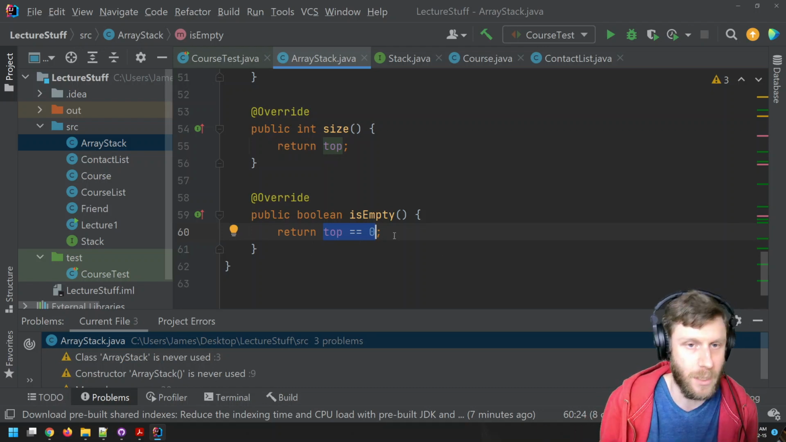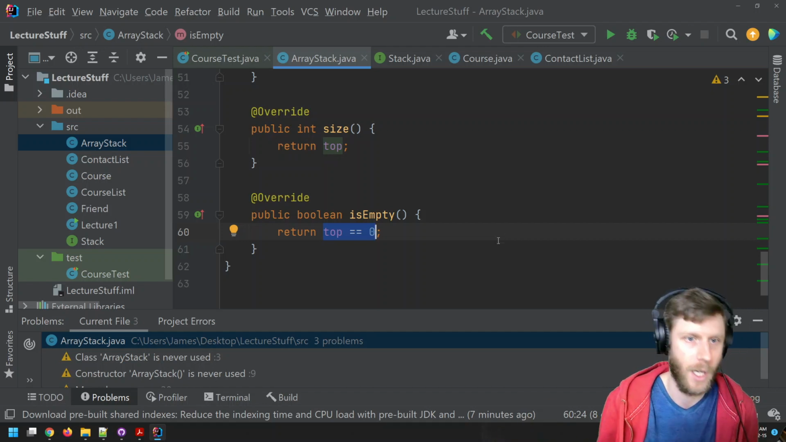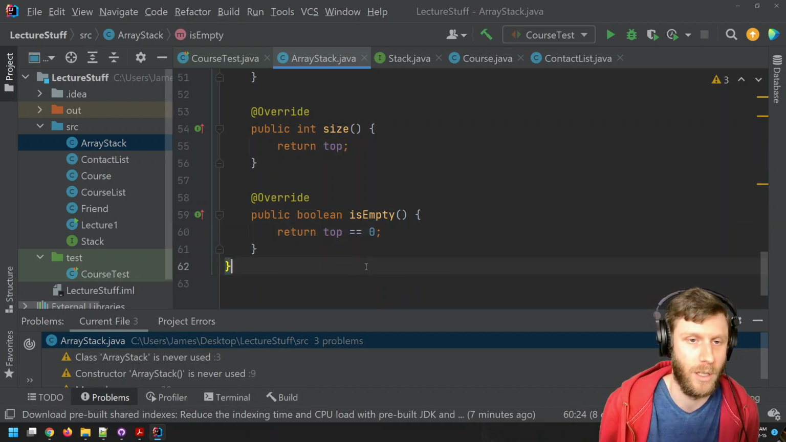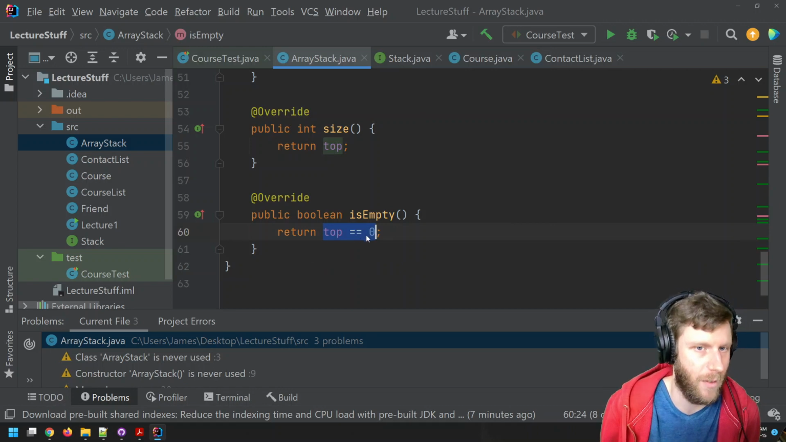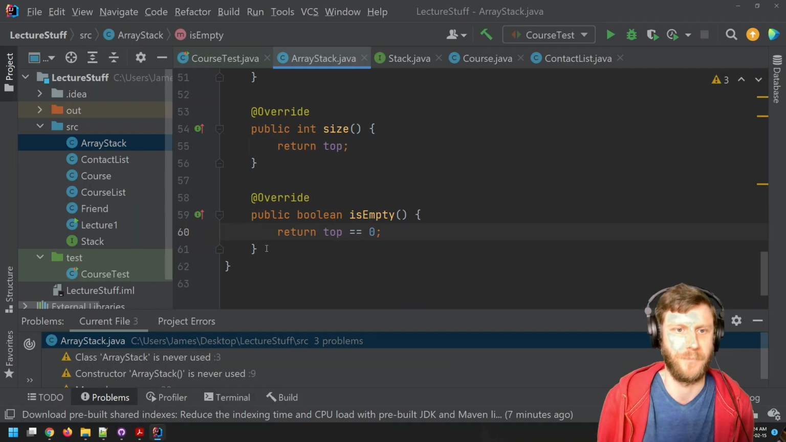Top equals 0 will result in either true or false. So we return whatever the evaluation of this expression here is. Cool. Just double check I'm recording. Yes, I am. So there.